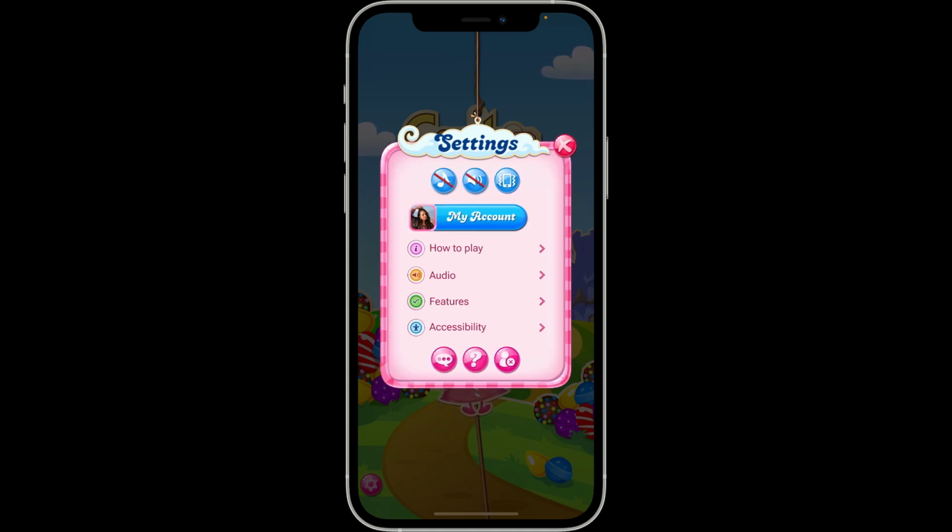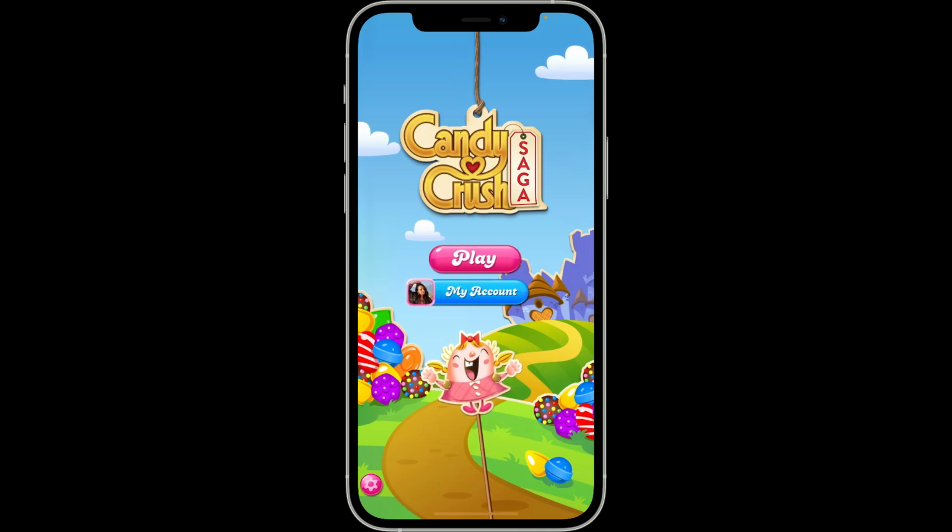If you see these two red cross marks above your music note and speaker icon, it means that you have turned off the sound effect for your game. But if you see these two buttons not being crossed, or it looks like this, it means that the sound effect is toggled on within your Candy Crush Saga account. So that is how you can enable and disable sound effects in Candy Crush Saga.